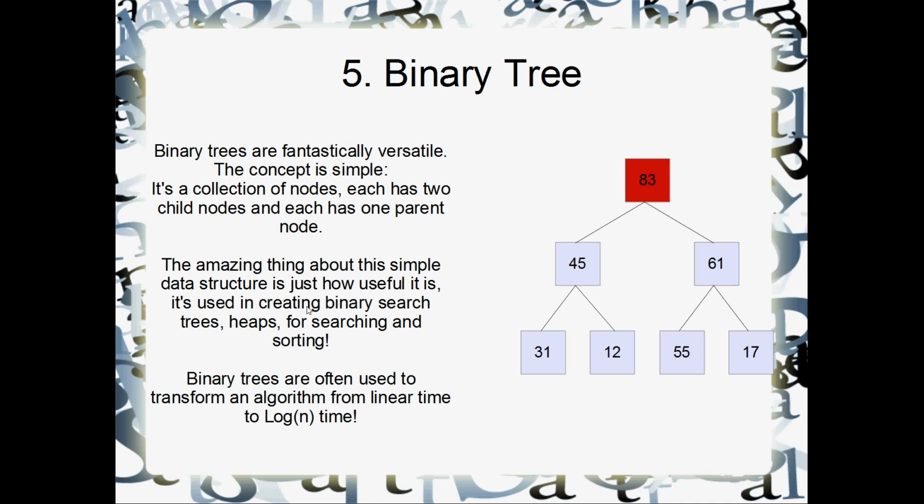There's binary search trees, we got heaps. There's other searching algorithms and sorting algorithms. Binary trees are all over the place in computer science, and so are other trees. Like there's other trees as well. There's ternary trees, or I don't know what you'd call a tree with 4 child nodes, but yeah, just pretty much tree structures are absolutely everywhere in computer science, and especially binary trees. Binary trees are often used to transform an algorithm from what would be big O linear time to big O log n time. And that is a huge, huge gain. Yeah, that's a massive gain. From linear time to log n. It's a very, very good gain. So the binary tree, number 5 in my excellent list.